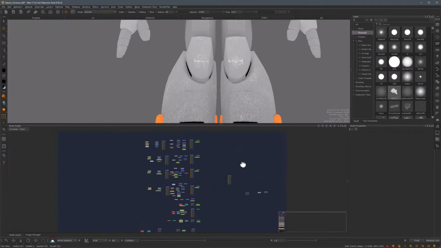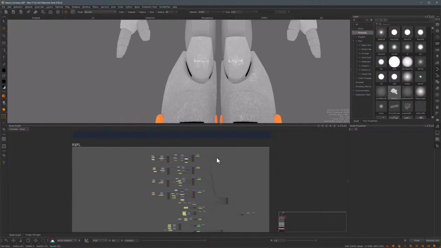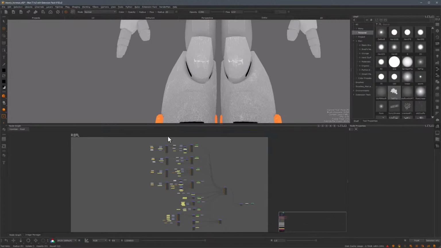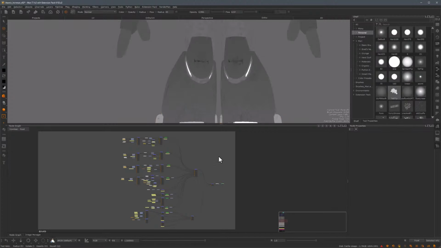To give you an idea of the time spent to do all this, I probably spent about 4 hours painting the diffuse channel. That includes hand painting and using all of these procedurals. But I probably spent 15 minutes tweaking it so that it becomes the reflection channel. And then I took the exact same approach for the roughness channel.